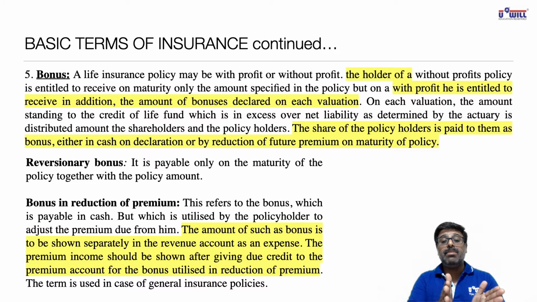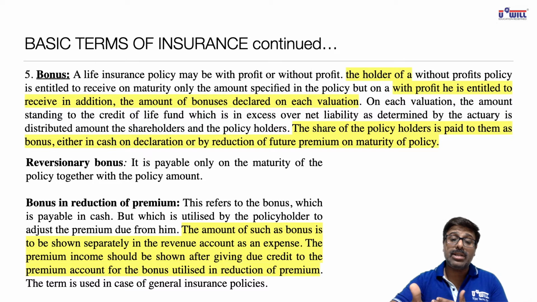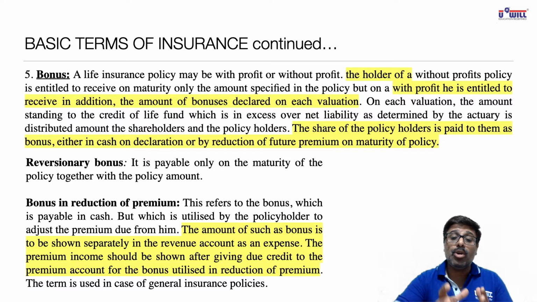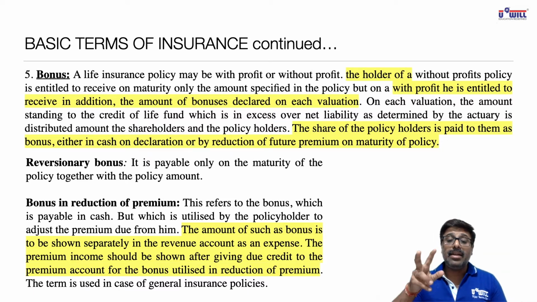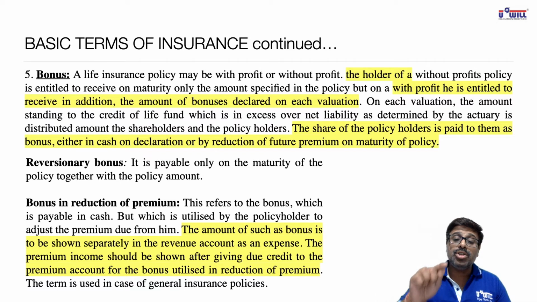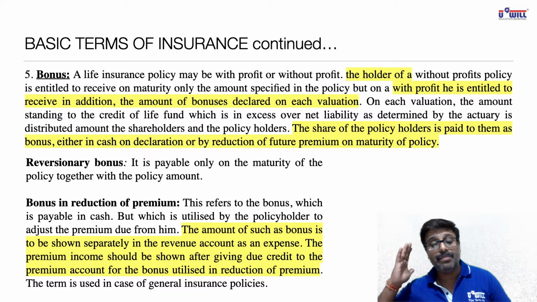So if you have to pay a premium of 15,000 to the insurance company and it has to give you a bonus of 12,000, then instead of you first paying 15,000 and then them giving you back 12,000, you will pay only 3,000 rupees to the insurance company. This is called bonus in reduction of premium.